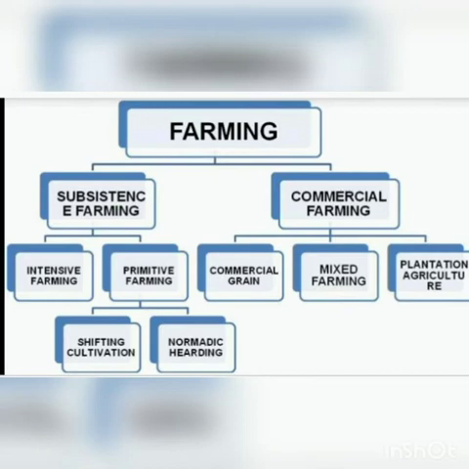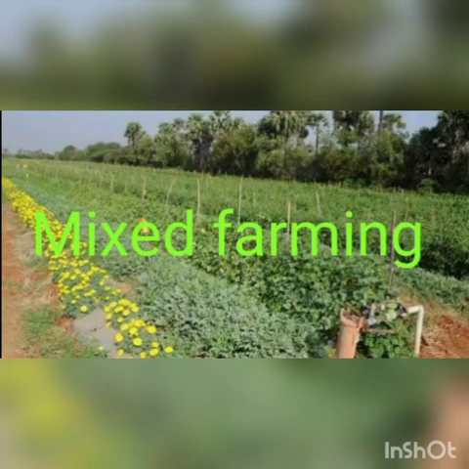Shifting cultivation is called jhum in northeast India. In other parts of the world, they call it slash and burn agriculture. Then commercial agriculture. Commercial grain farming, mixed farming, plantation agriculture all come under commercial agriculture. Then mixed farming. In mixed farming, crops are grown and animals are also reared. Okay, along with food crops, they grow fodder crops.